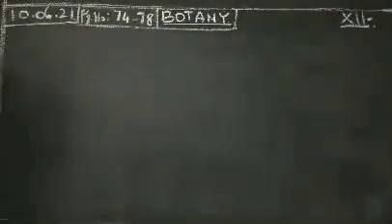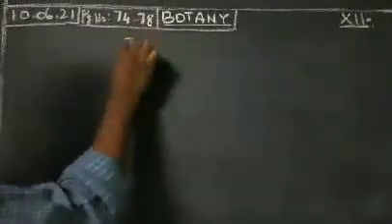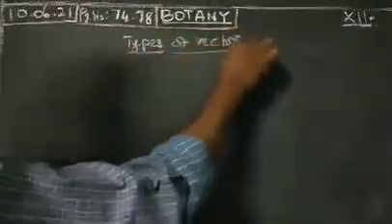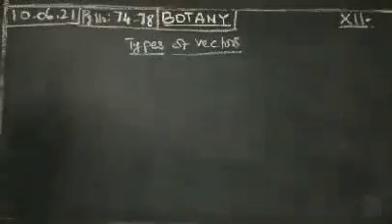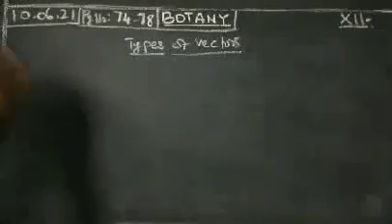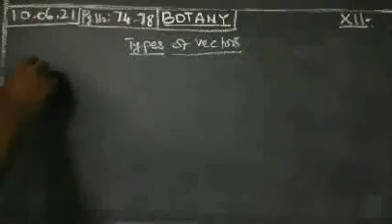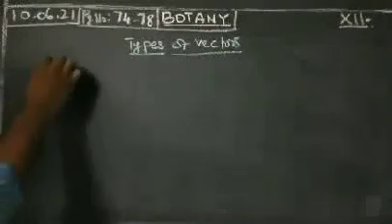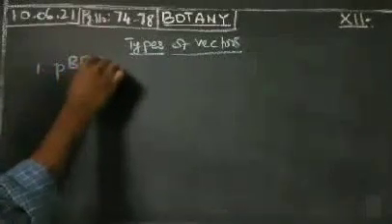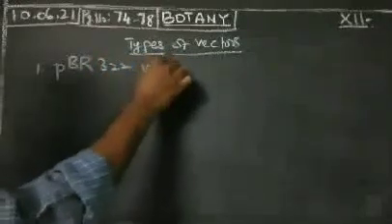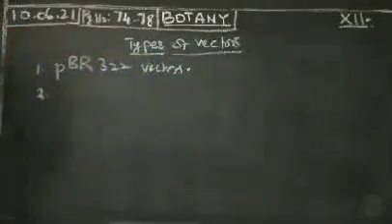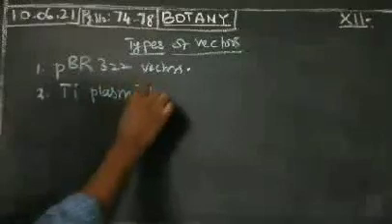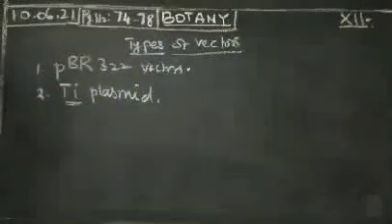Okay, next we pass on to another topic: types of vectors. What are the types of vectors? There are many vectors, but now you have to discuss only two types. The first one is the pBR322 vector. Another one is the Ti plasmid vector, that is, the tumor inducing plasmid.